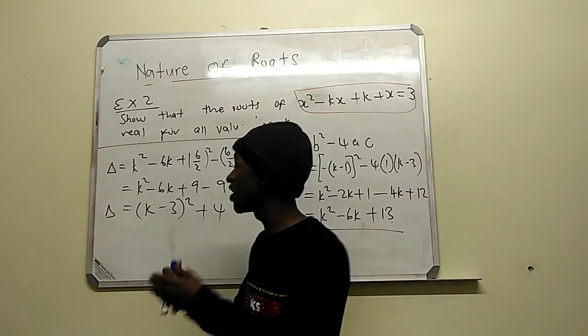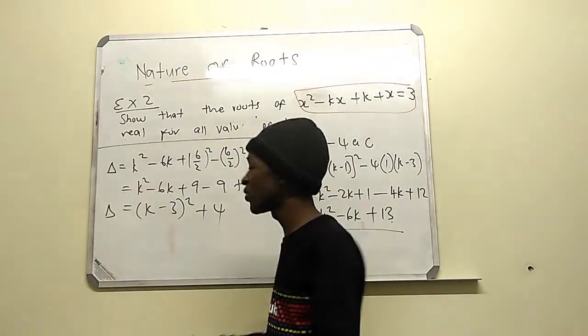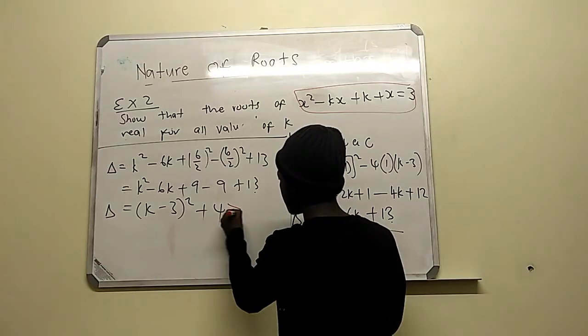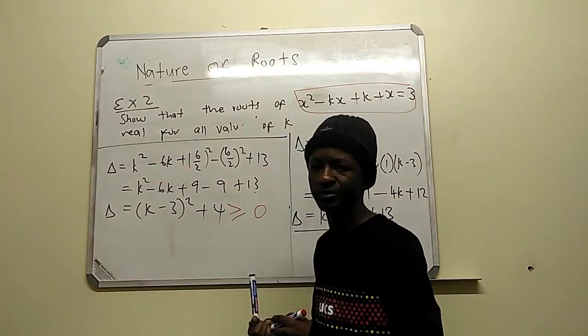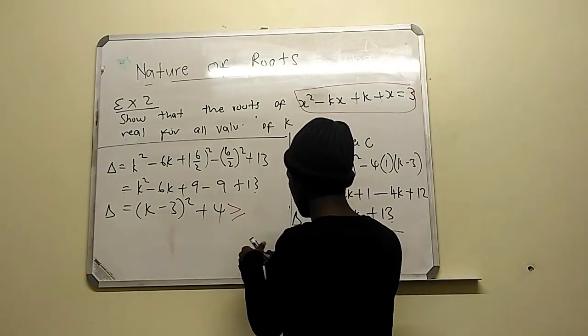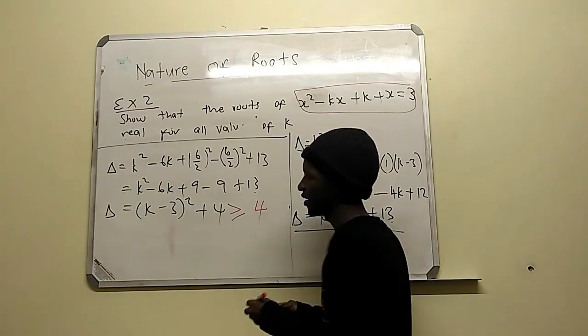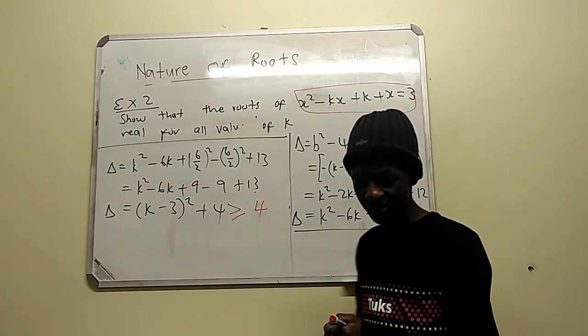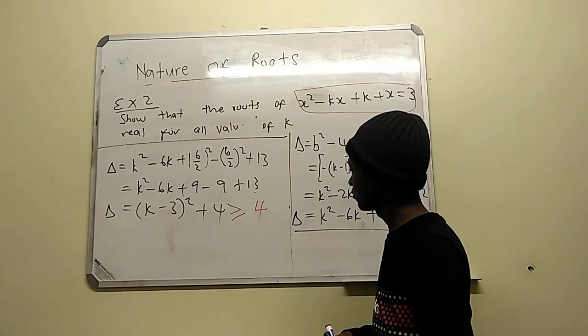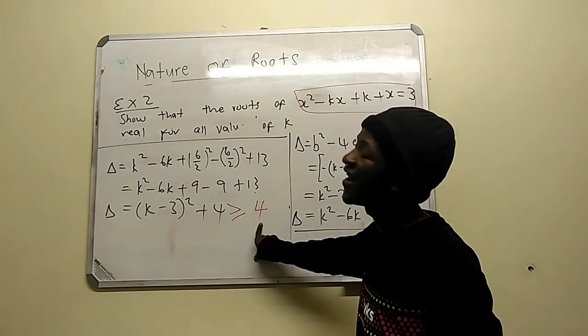When you substitute 3, it's going to be 0. So this delta is going to be greater than or equal to 4.